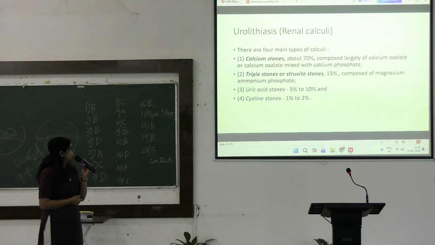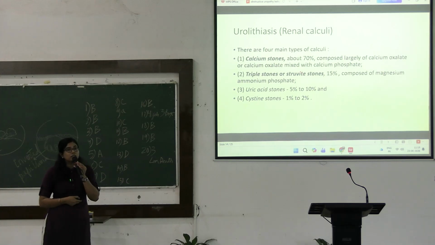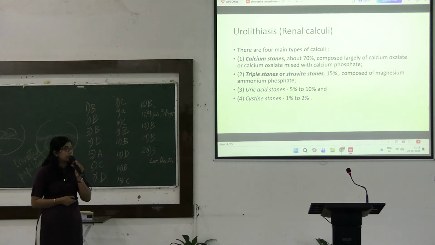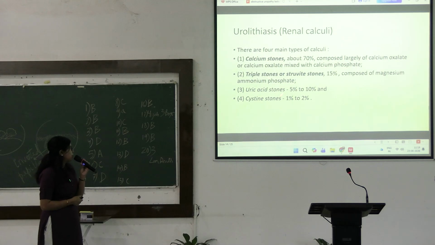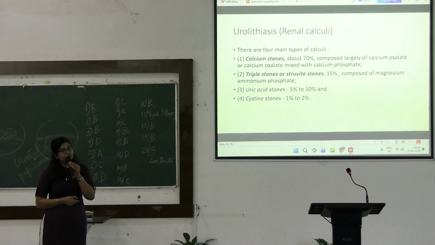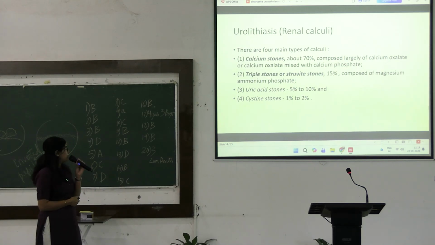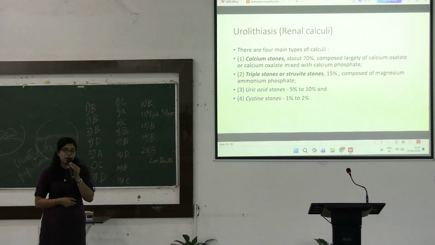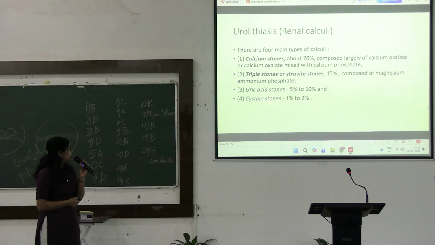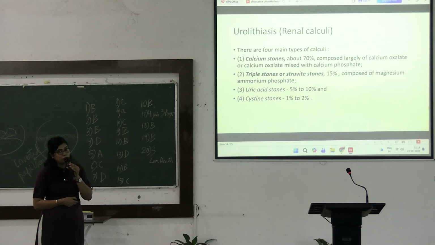Next we have the triple stone or struvite stones, which is magnesium ammonium phosphate, seen in 15% of cases. Next we have the uric acid stone, seen in 5 to 10% of cases. And finally we can also have cysteine stones, 1 to 2% of cases.